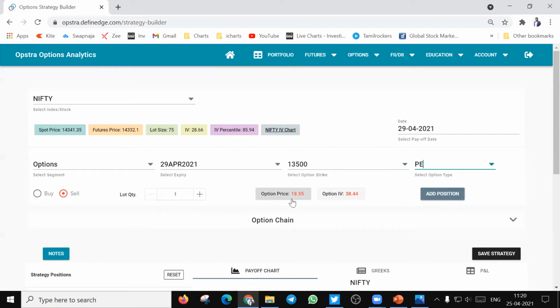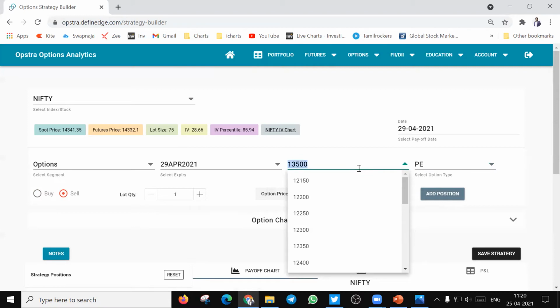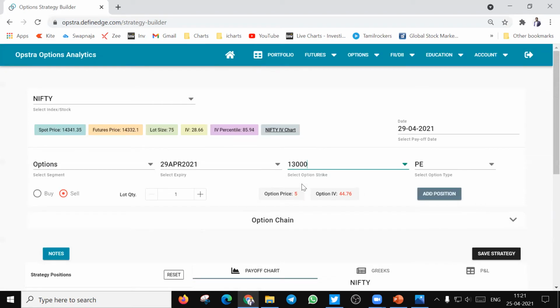Which is trading at 18 rupees. It is always better to have premiums equal on the call and put side, so that the option Greeks are taken care of. Option Greeks is again a very big topic which deals with delta, gamma, theta and vega, which are the components of options which will determine the premium. So I will go further down out of the money to select a strike price which will be equal in premium to my call option.